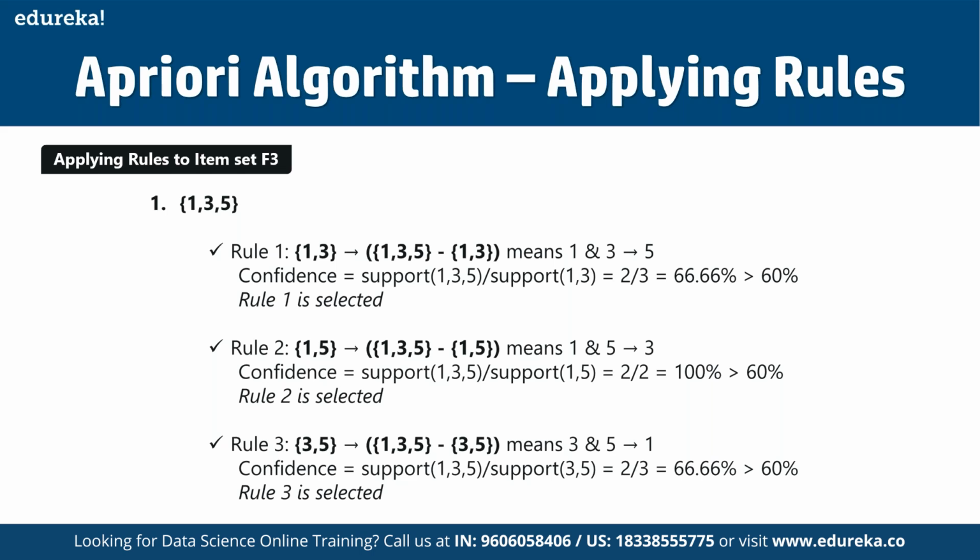And in the same way, in rule 3, we have {3, 5} resulting in {1, 3, 5} minus {3, 5}. That means if someone is purchasing 3 and 5, then they have a high possibility of going for 1 as well. So here the confidence is support of {1, 3, 5} divided by support of {3, 5}, which we get as 66.66%. And rule 3 is going to be selected here, as you can see.